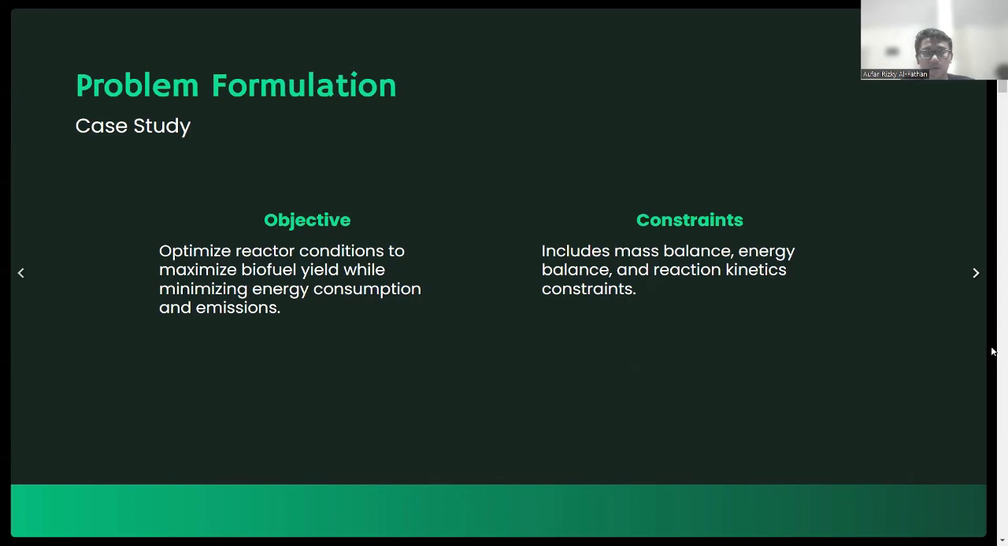So I want to optimize the reactor condition of the gasification. So it will maximize the biofuel yield that the reactor can produce while minimizing the energy consumption and also the emission that the reactor makes. And then for the constraint, it's basically about the mass balance, energy balance, and reaction kinetic constraint, because it will be more practical for this gasification process that uses fire and thermo and other things.